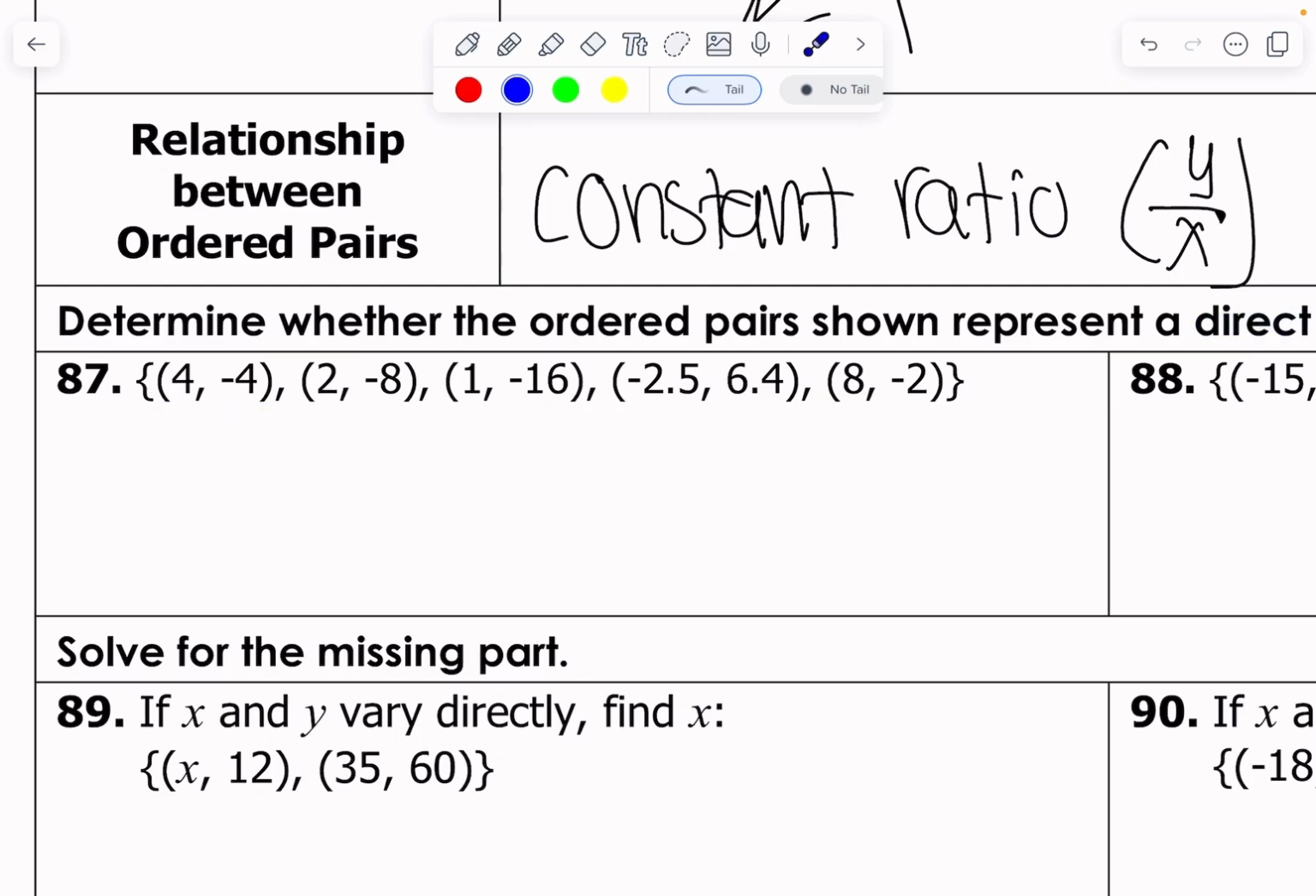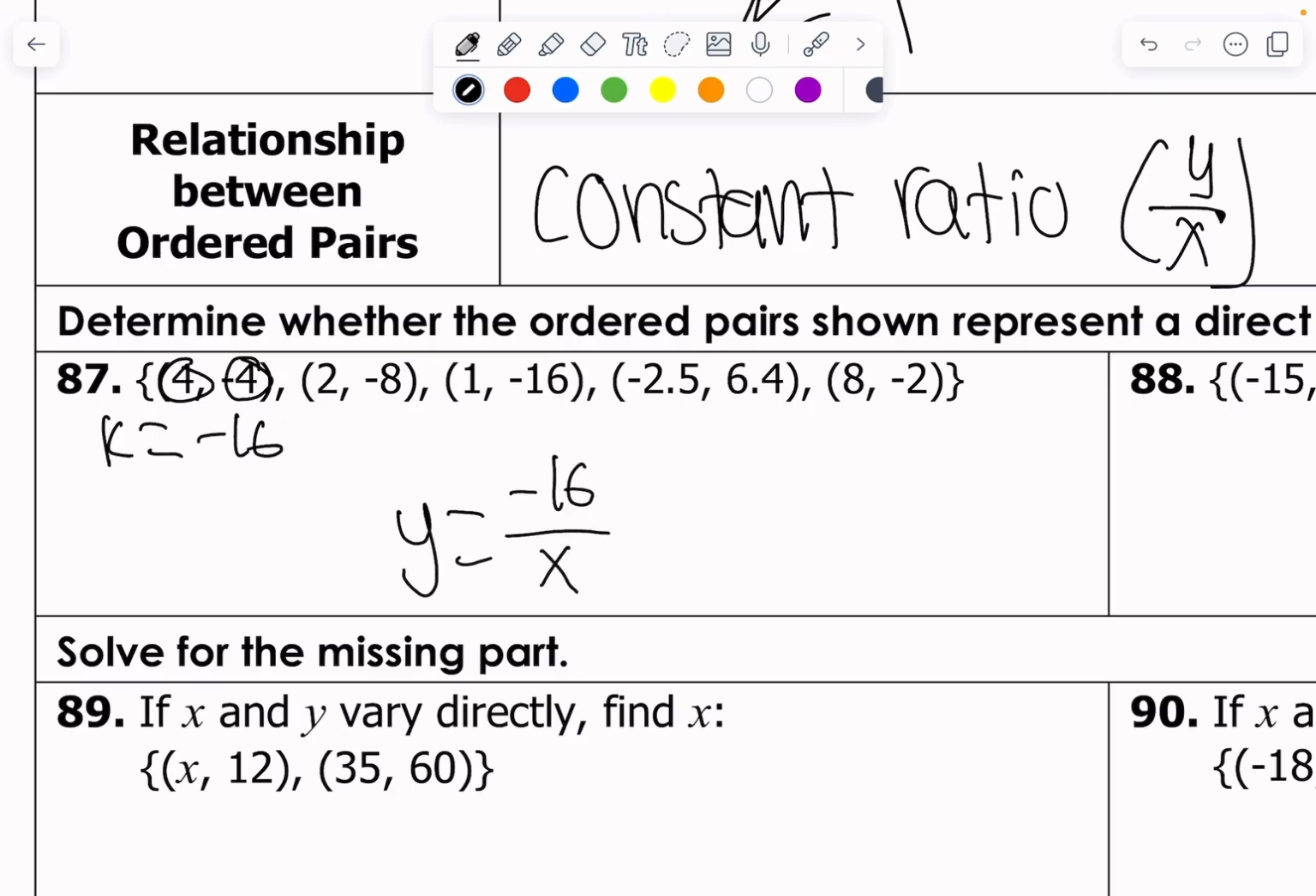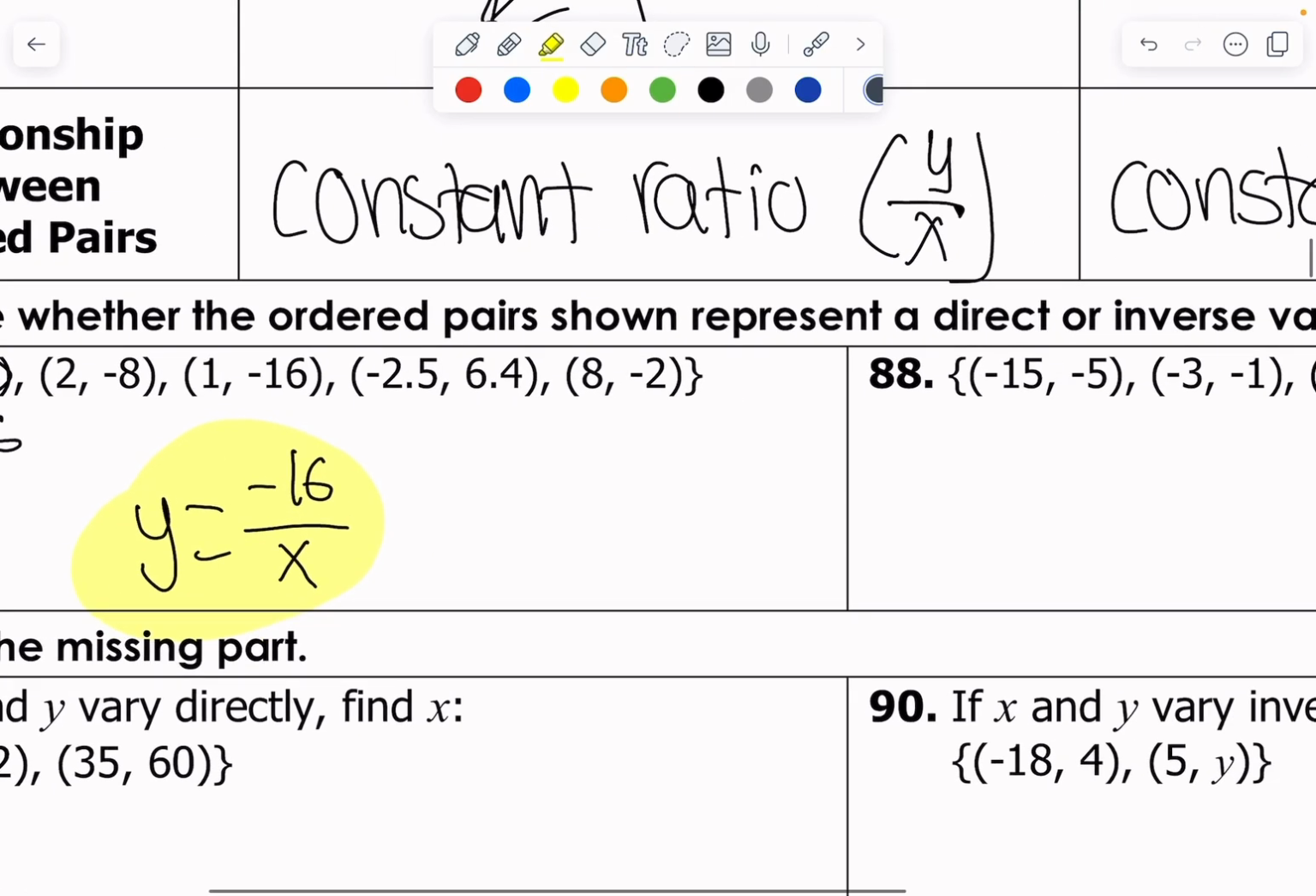But what if we multiply these numbers together? 4 times negative 4 is negative 16. Negative 16, negative 16, negative 16. So probably check this and throw it in a calculator. And yeah, looks like negative 16 to me. So it's going to vary inversely. What's my constant? Well, you take your y multiplied by your x, you get negative 16. And if I want to write an equation, it's going to look like y equals whatever that constant is divided by x. There we go. Okay, pretty much it.